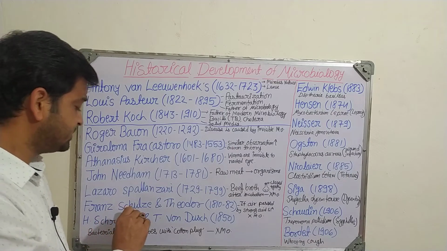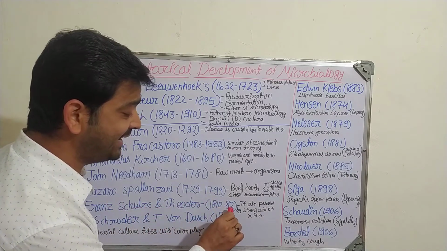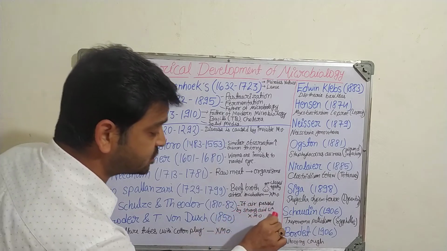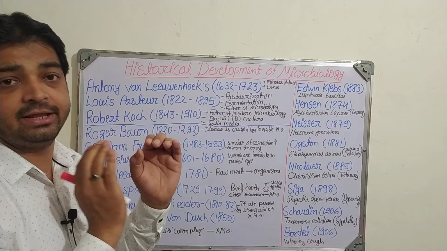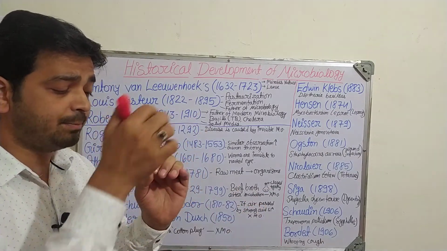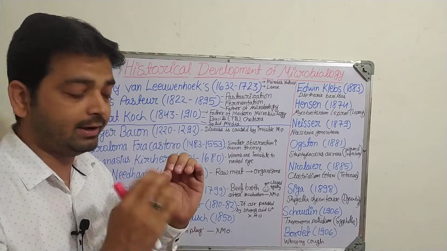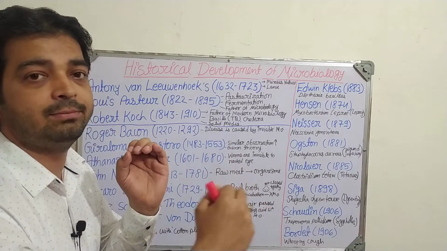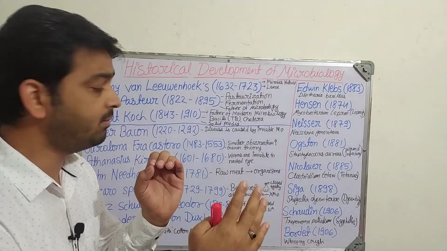Then Franz Schulze and Theodor, 1810 to 1882. If air is passed through a strong acid solution, there will be no microorganism. Any air coming into the room, or going to the laminar airflow, if passed through strong acid solution, the acid will kill the microbes, and the air we get will be aseptic, free from microorganisms.